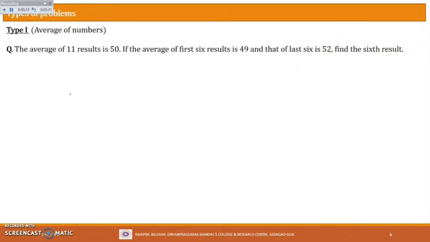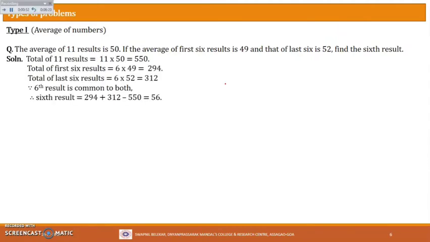The average of 11 results is 50. If the average of first 6 results is 49 and that of last 6 results is 52, find the sixth result. Now see, that means how many terms are there? Total 11 terms are there whose average is given. And then this information is given to us. So using this information we have to find the sixth result. Let's see how to do that.